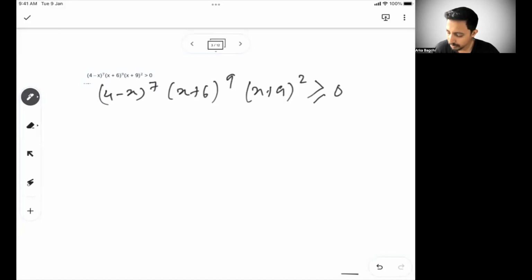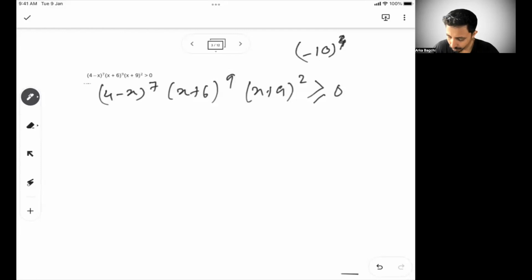So any even power, any even exponent of a positive or a negative number has to be a positive number. Let's say -10 to the power square is a positive number. Similarly, instead of square, if I write to the power 4, that is also a positive number.